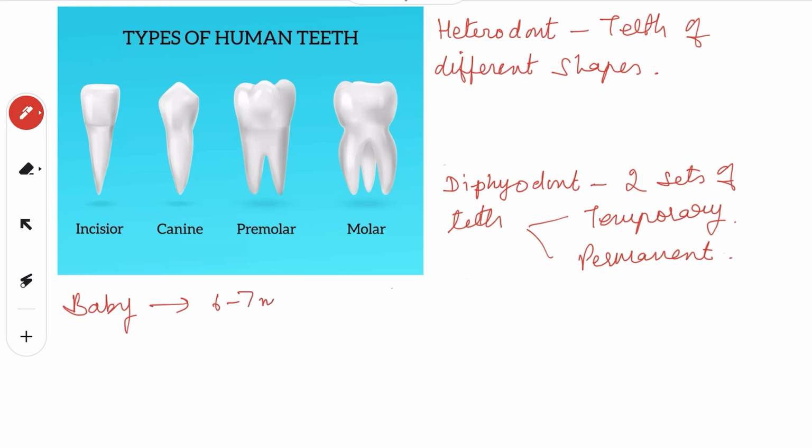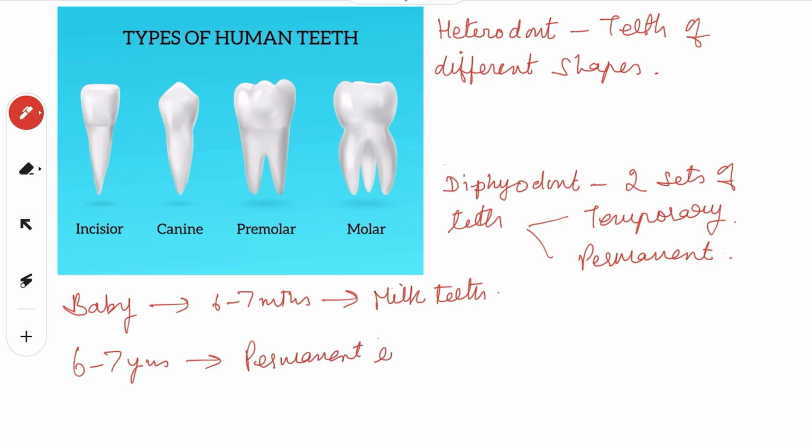By the age of 6 to 7 months, the baby can have milk teeth or the temporary teeth. Now, at the age of 6 to 7 years, this child will have permanent teeth, right? And the milk teeth, their roots will resorb. So these teeth will shed and give way for the permanent teeth.